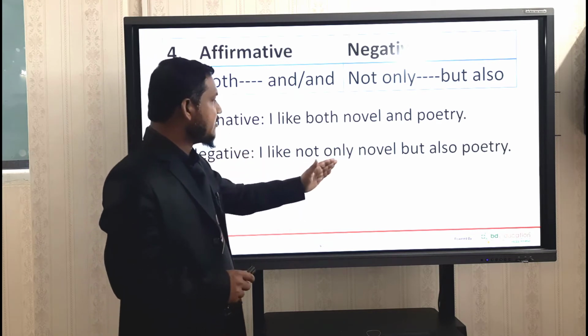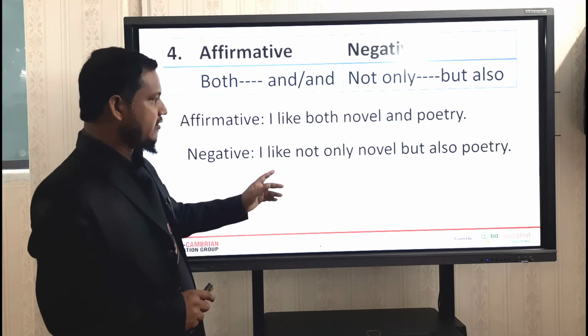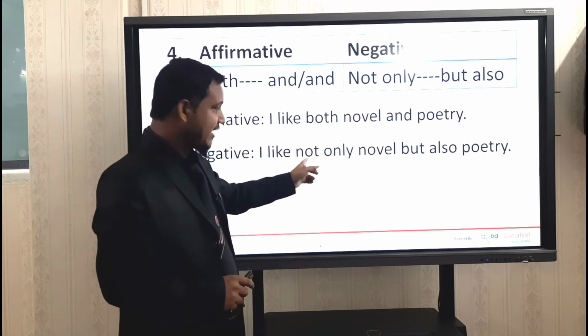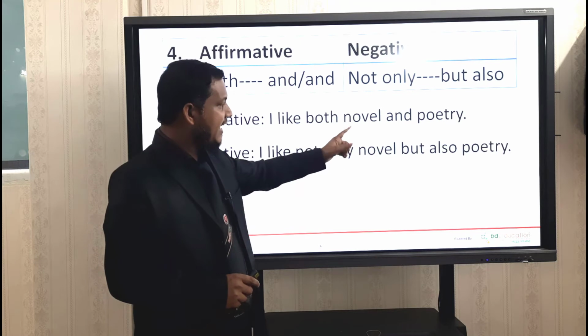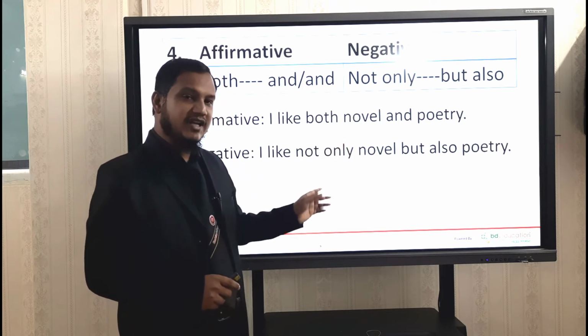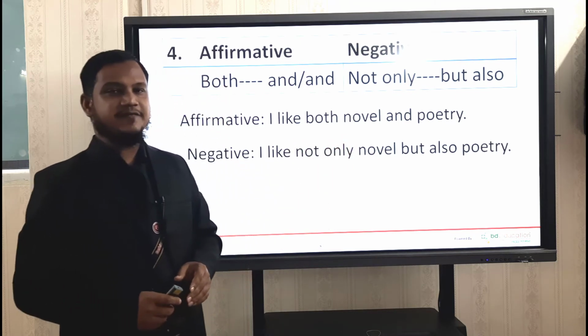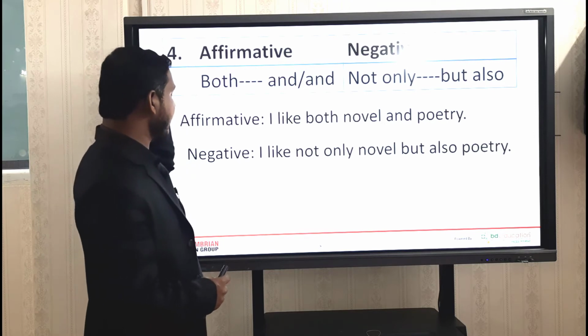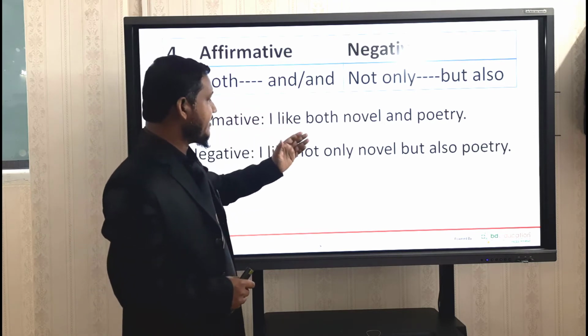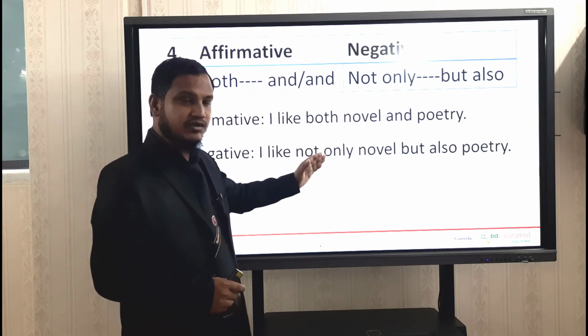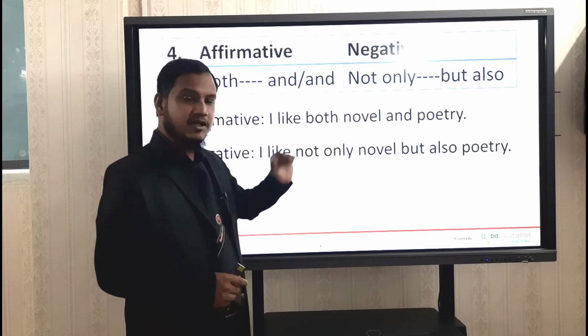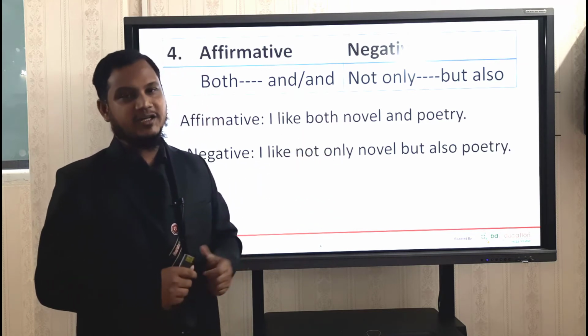I like not only novel but also poetry. Look at this. Just instead of both, write not only here, and instead of and, write but also. Then you will get the affirmative sentence in a negative form. Dear students, remember this thing. If you find both and and, just write not only instead of both and but also instead of and, then you will get a negative sentence.